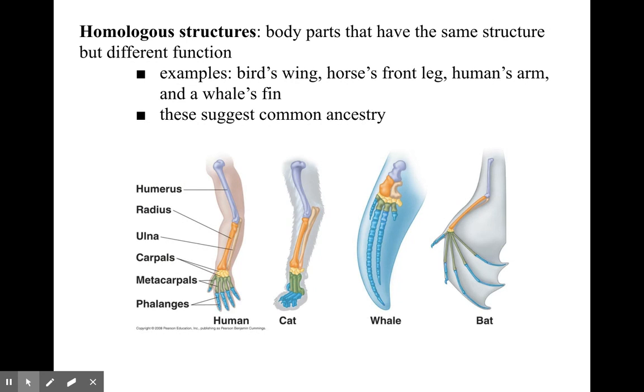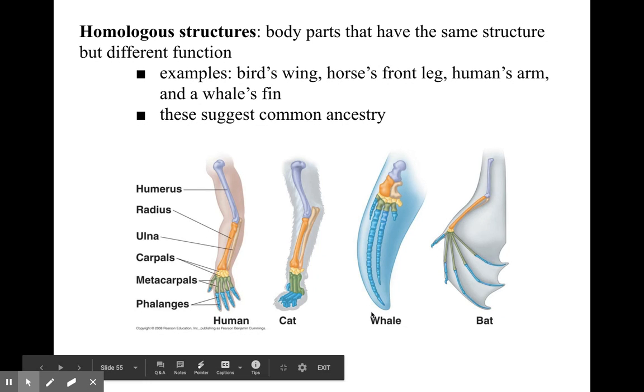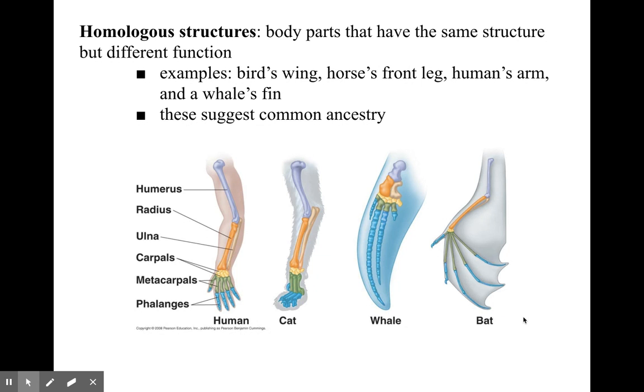All right, another real big thing that tells us that we are all related to each other is the fact that we're not very unique, especially among the mammals. So these are all mammals, right? We're a mammal, a cat is a mammal, a whale is a mammal, a bat is a mammal. And as mammals, we have very similar body plans.